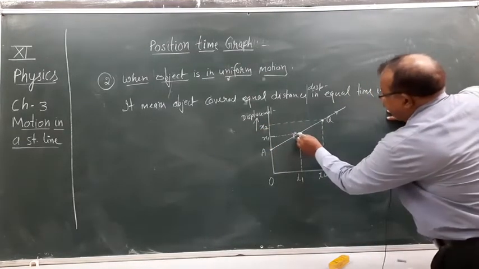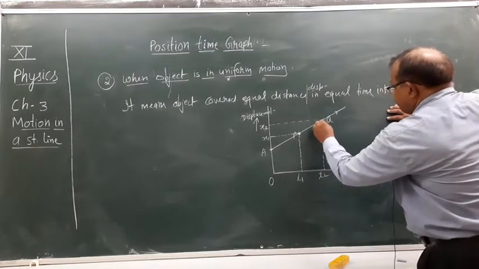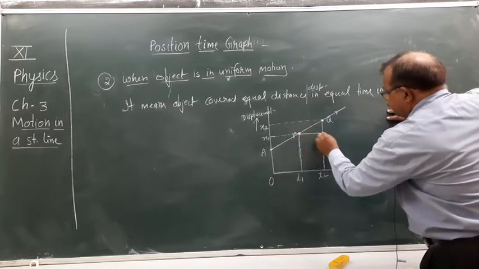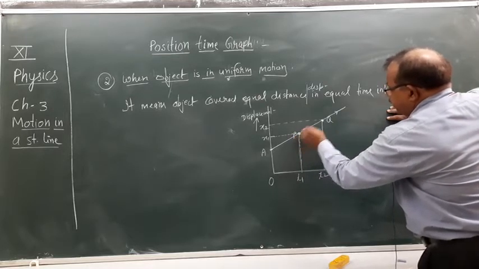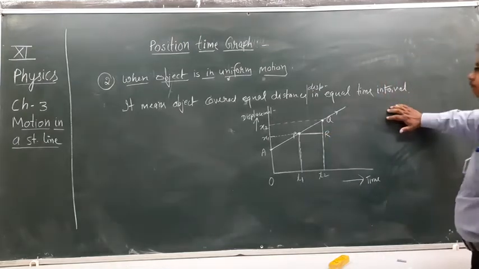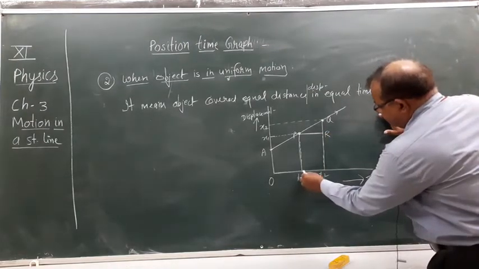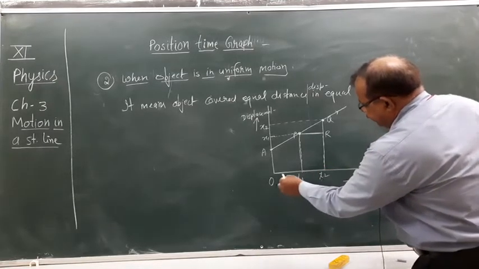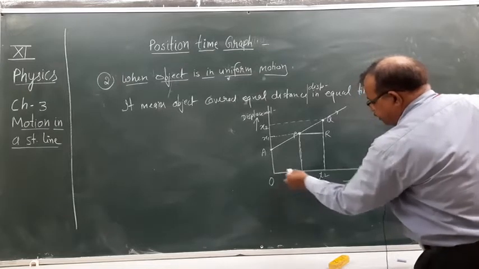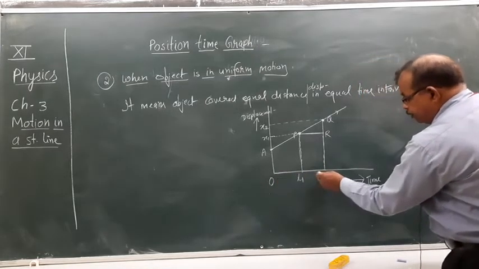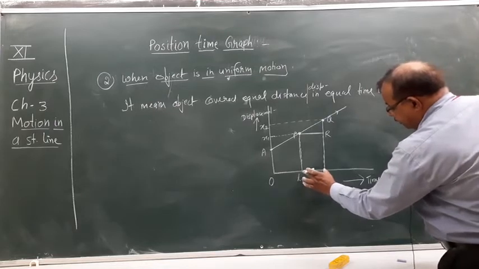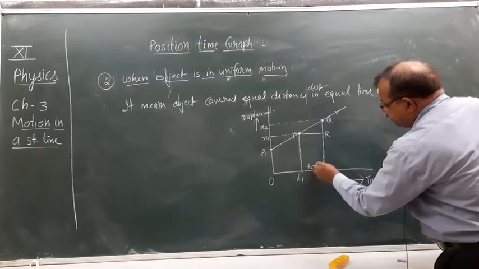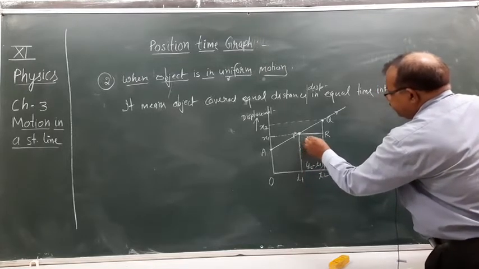On joining PQ, suppose this point is R. The time from O to this point is t1 and to this point is t2, so the time interval between these two points will be t2 minus t1.